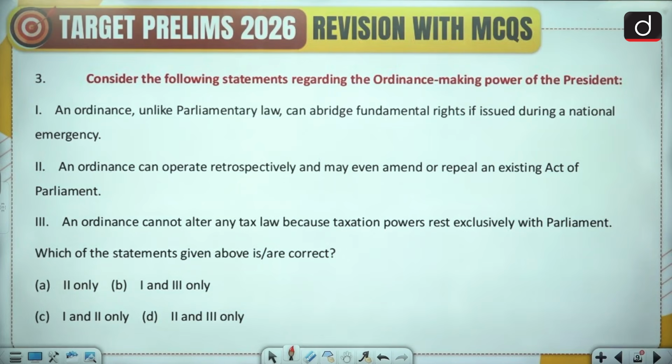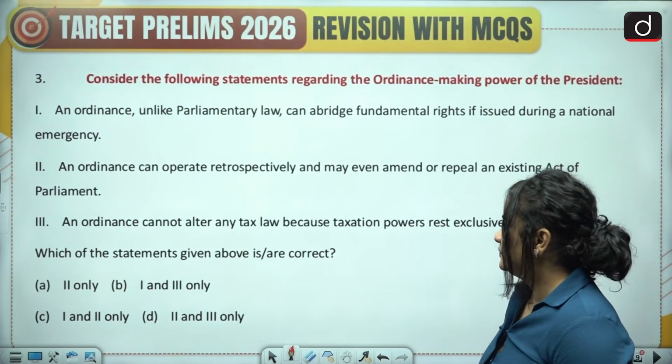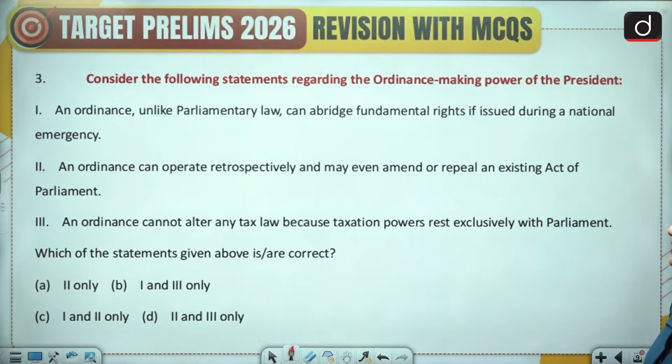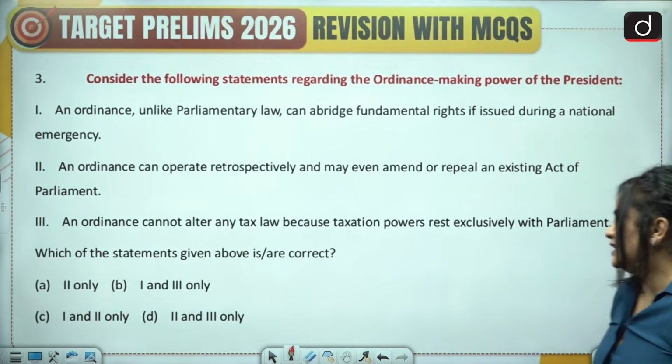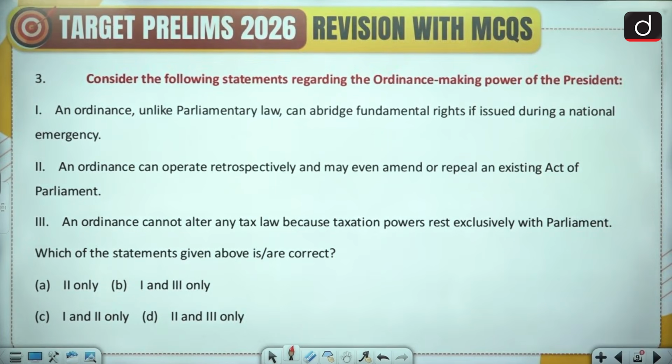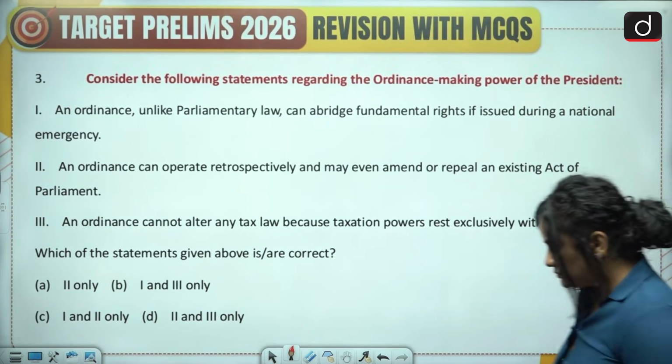Question 3, consider the following statements regarding the ordinance-making power of the president. 1. An ordinance, unlike parliamentary law, can abridge fundamental rights if issued during a national emergency. 2. An ordinance can operate retrospectively and may even amend or repeal an existing act of parliament. And 3. An ordinance cannot alter any tax law because taxation powers rest exclusively with the parliament.